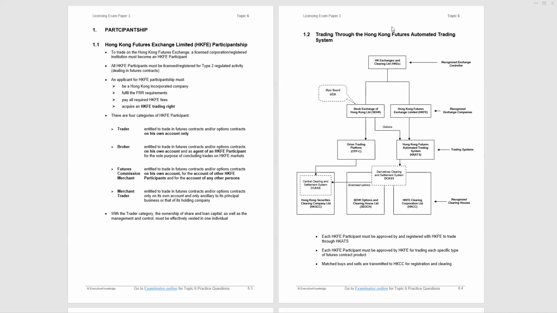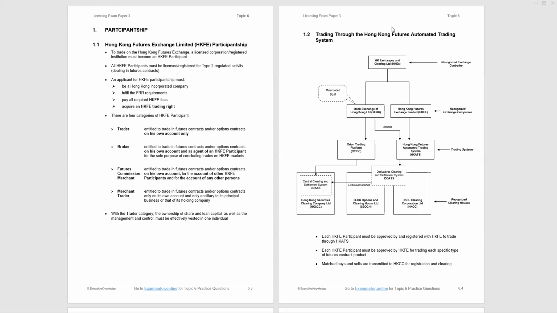Okay, let's look at page 6.4, paragraph 1.2, and here is a diagram of all the trading and clearing systems. This takes into account both securities and futures. At Paper 3, we're only interested in the right-hand leg. At the top, we've got the recognized exchange controller, that is Hong Kong Exchanges and Clearing Limited, a listed company in Hong Kong, and it owns both the stock exchange and the futures exchange.